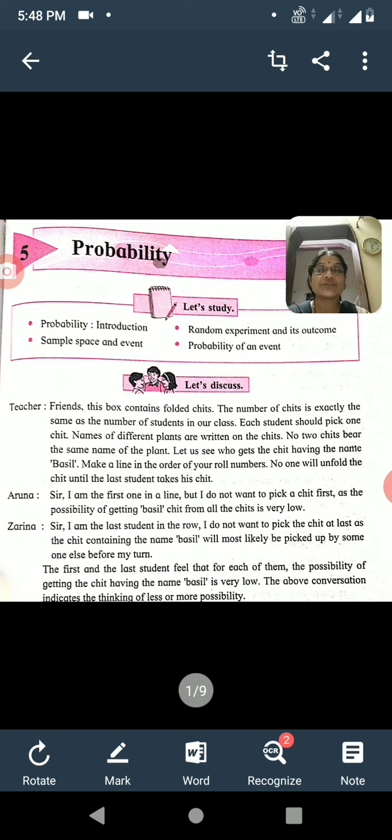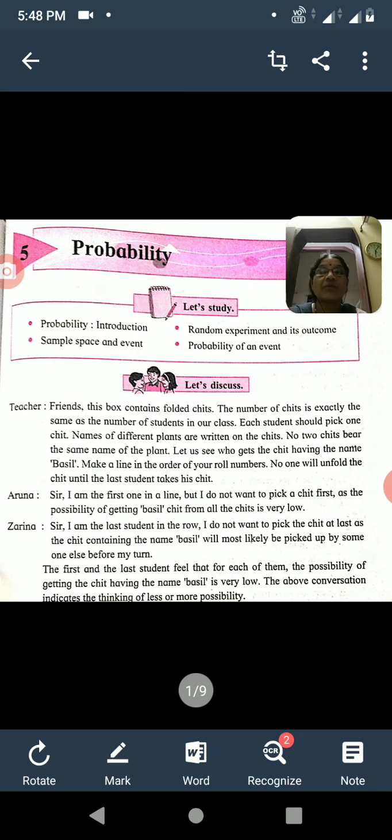Each student should pick one of the sheets. Names of different plants are written on the sheets. No two sheets bear the same name of the plant. Let us see who gets the sheet having the name basil. And we have to make a line in order according to roll number.